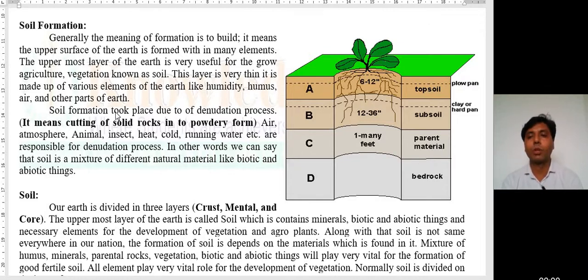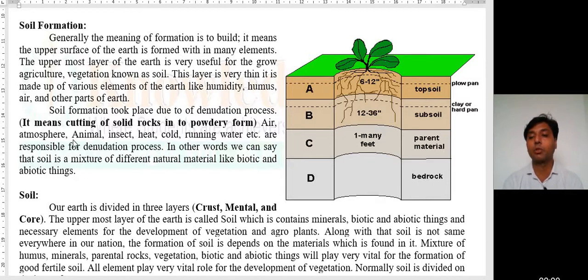Soil formation took place due to the denudation process. Denudation means cutting of solid rocks into powdery form because of air, atmosphere, animals, insects, heat, cold, running water, etc. These are responsible for the denudation process.